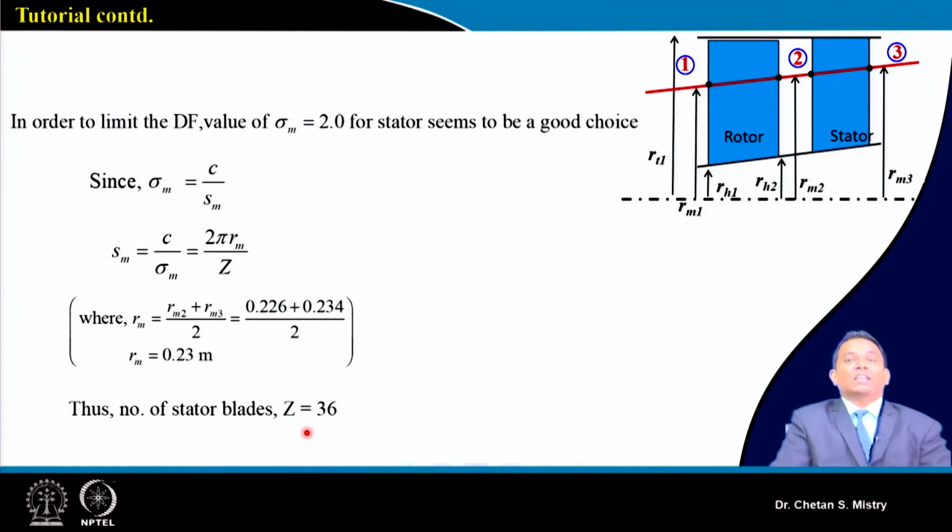and when we have fewer blades, it may be possible that we will have a configuration where the diffusion action will be lower. There are many chances of flow separation happening towards the trailing edge. Those are all things that will come when we do the detailed design. At this moment, we are doing a preliminary design. So we are taking our number of stator blades to be 36.